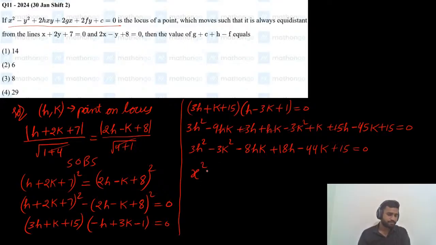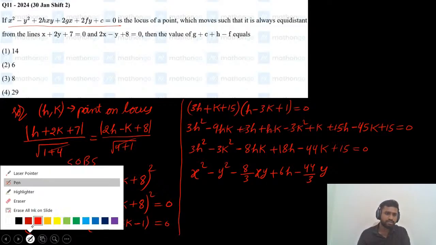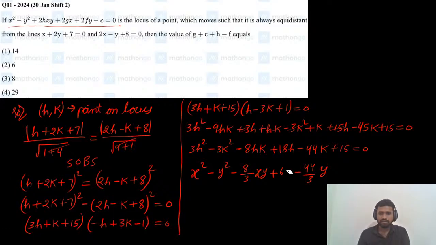So x square minus y square minus 8 by 3 times xy plus 6 times h minus 44 by 3 times y. Just replace h with x here also. So 6x minus 44 by 3y plus 5 equals to 0.